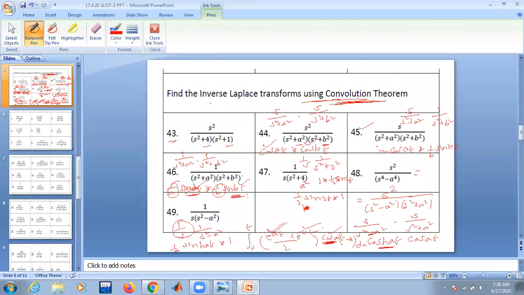You make sure that the given function, let us say some p of s, is written as a product of two functions f of s and g of s, such that you know the inverse transform of these two functions, or else you know how to find the inverse transform of these two functions. You can write a function as a product of two functions in several ways, but write it in such a way that you know the inverse transform of those two functions. Please make a note of this point.